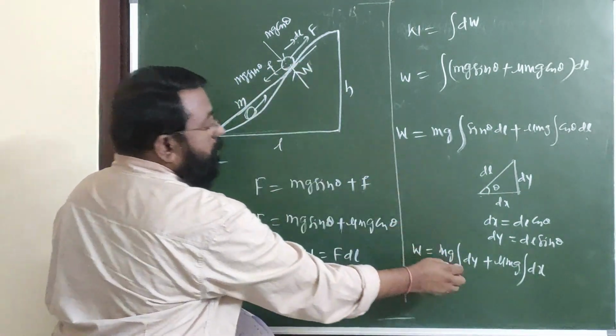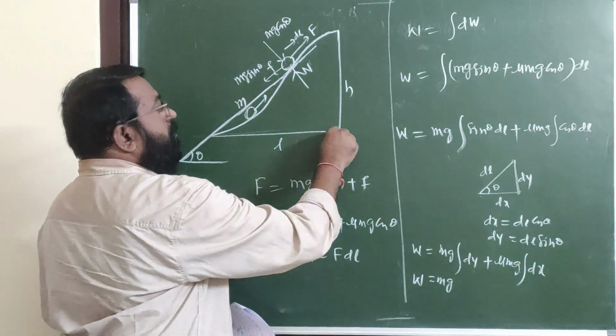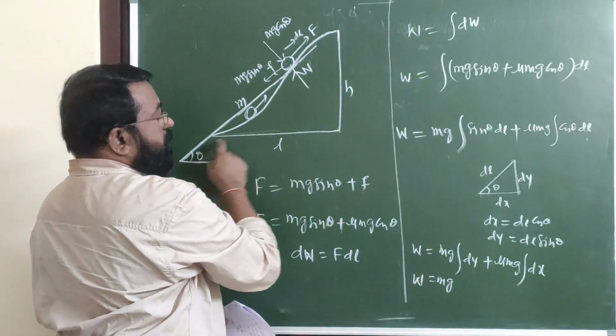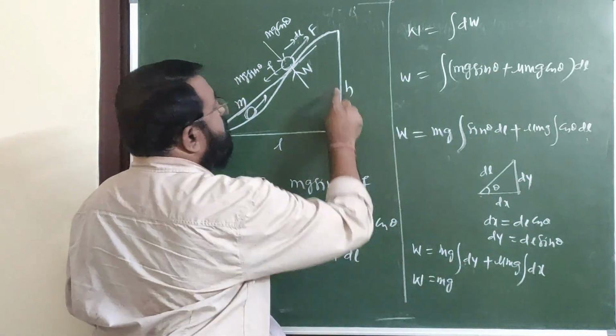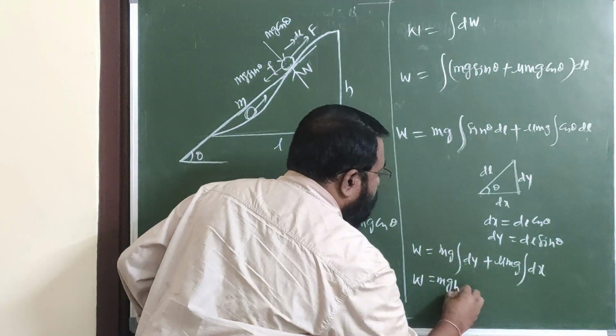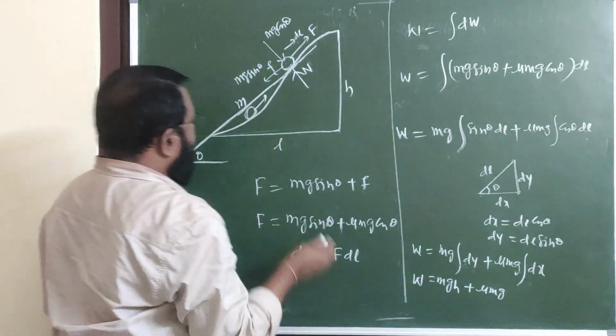So these are the small elements. We can add them in the y direction. This is the y direction, this is the x direction. The summation of these small displacements in one direction, dy, is nothing but h. Therefore, mgh, and μmg integral dx.